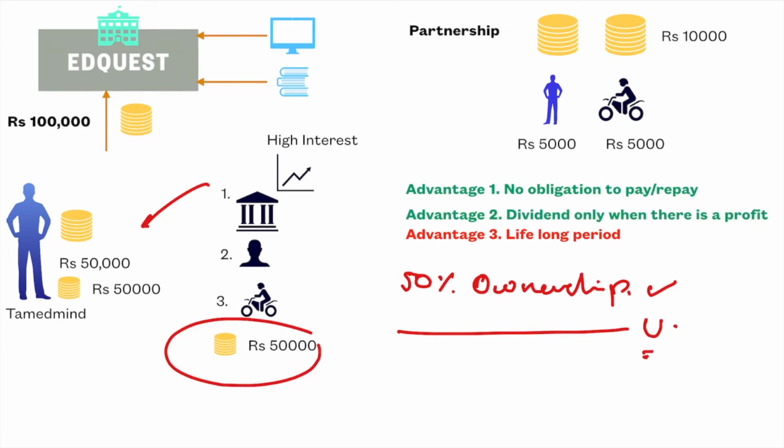Had I even borrowed money from you in place of a partnership, even in that case, it may be that we would have made a deal. Let us say I would pay you some 8 to 10% per year, and in a couple of years, as and when it is possible for me, I would return your money. Even in that case, I would not have made you a partner, or shared 50% of my ownership in this whole project. So let us understand that when there are advantages, there is a disadvantage for me, that is, I would be losing 50% of this ownership, and that is your advantage as an investor.